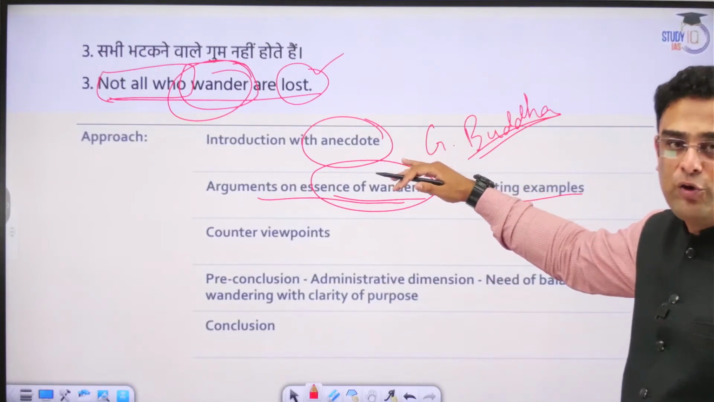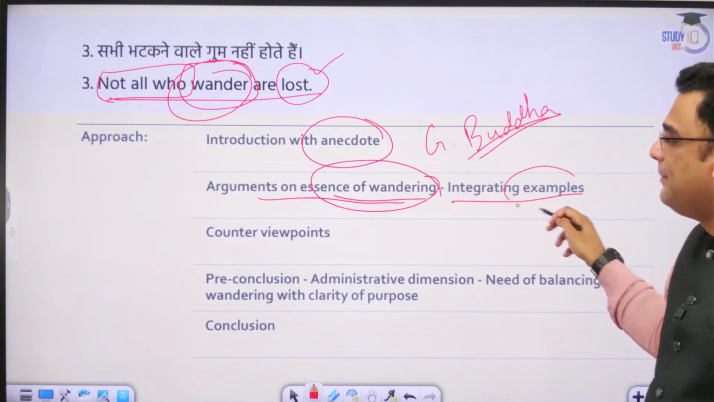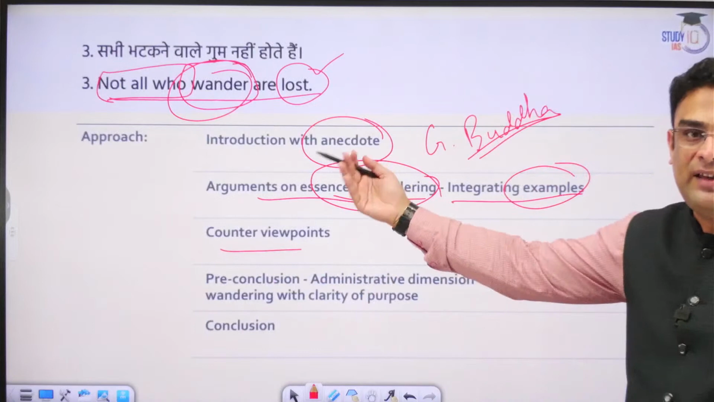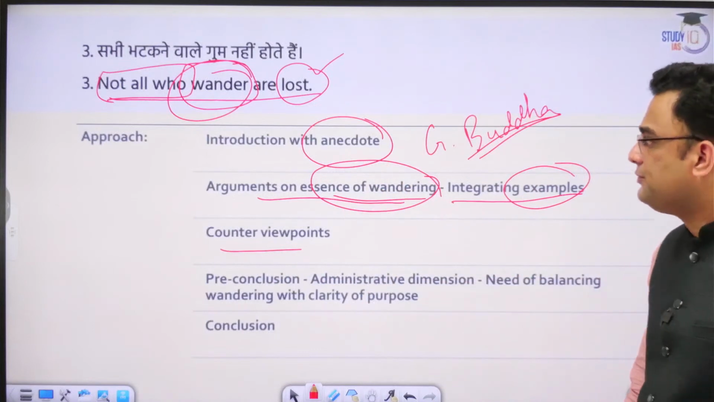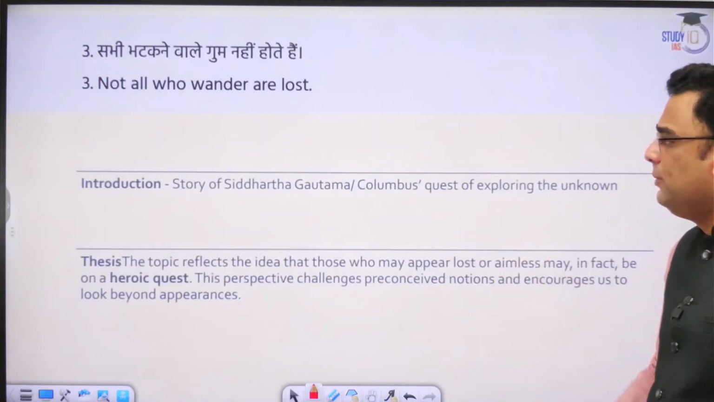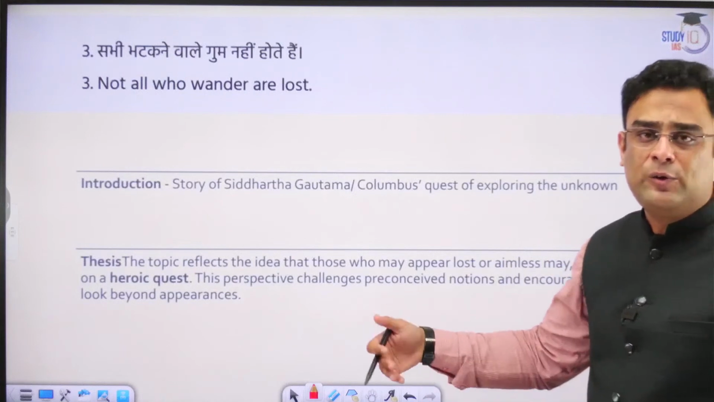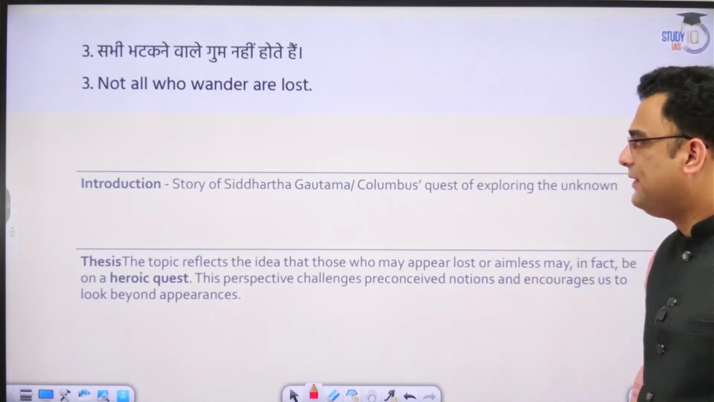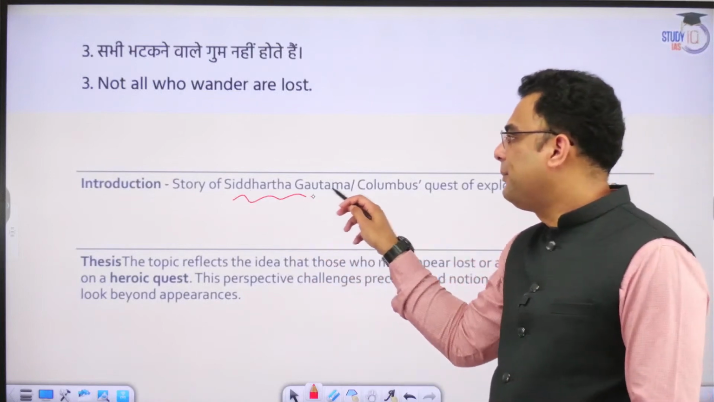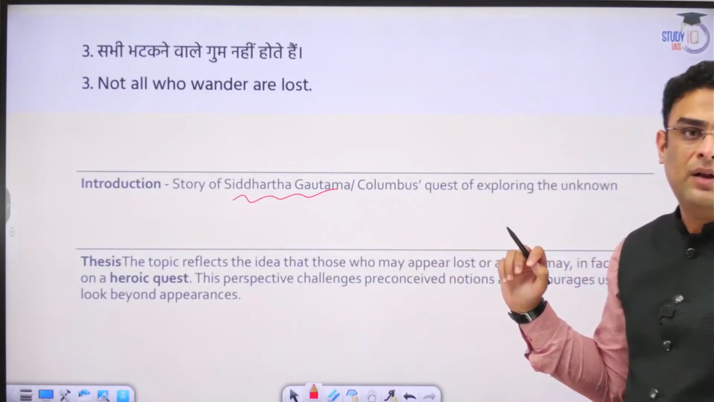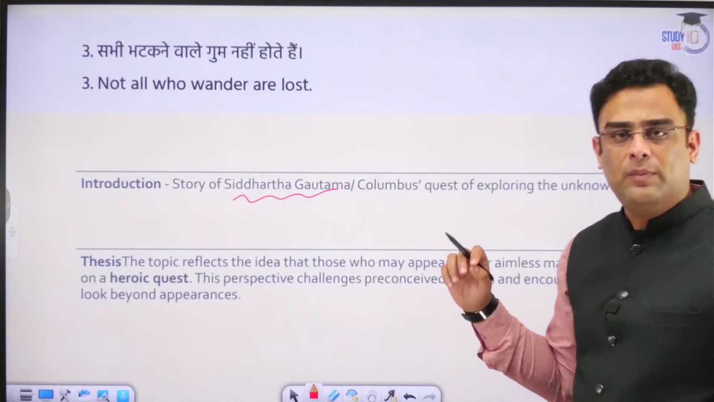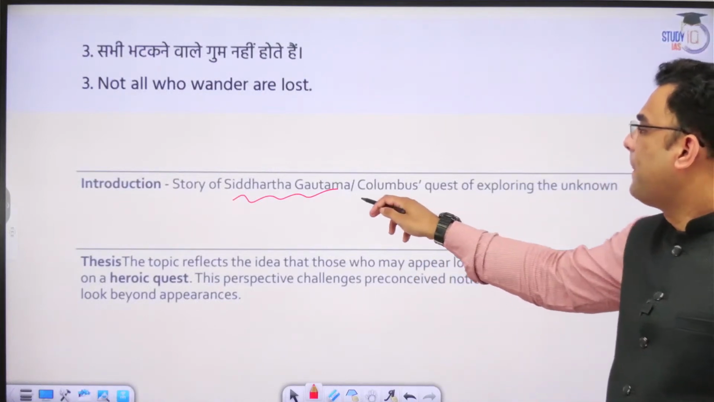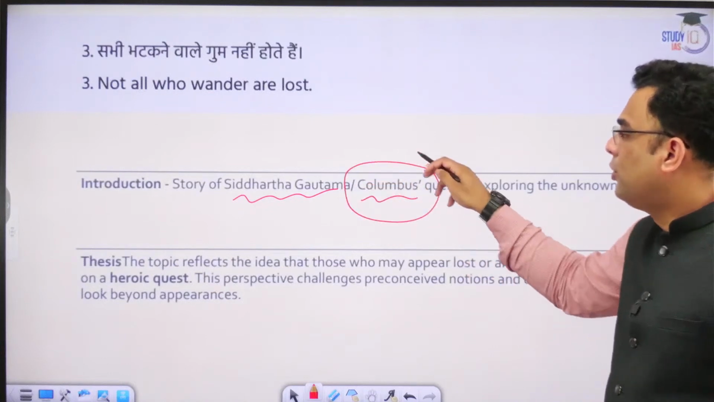We will provide arguments by supporting examples and also giving a counter view, as we have seen in the previous topics also. Okay, let us get into the actual writing of the essay. What different examples can we use? We can use the example of Prince Siddharth, who later became Gautam Buddha. I already told you about that story. Alternatively, we can also talk about Columbus.